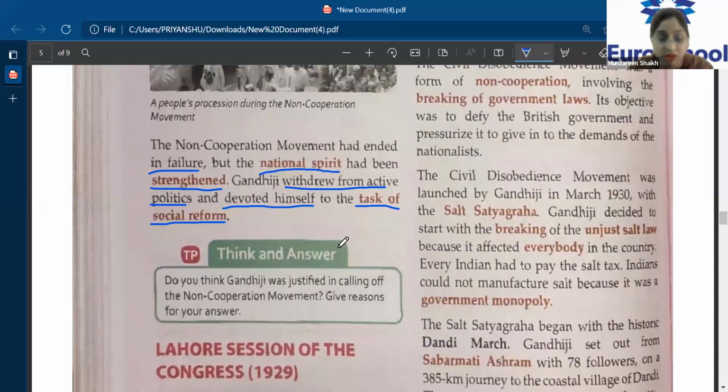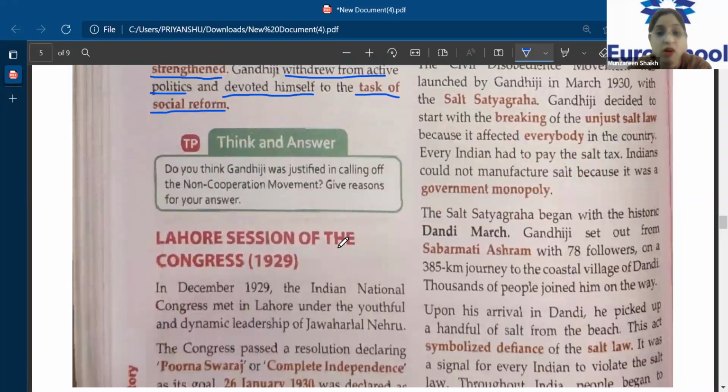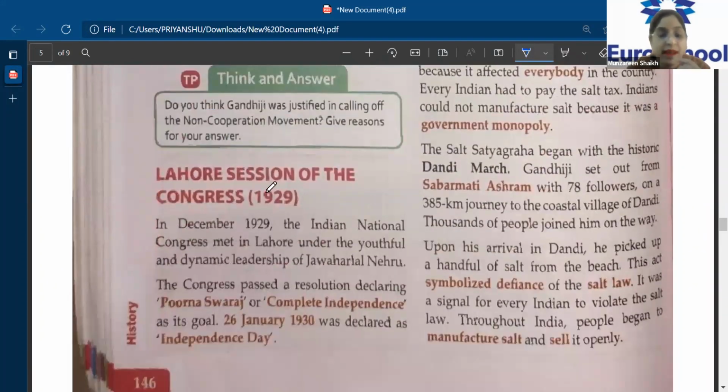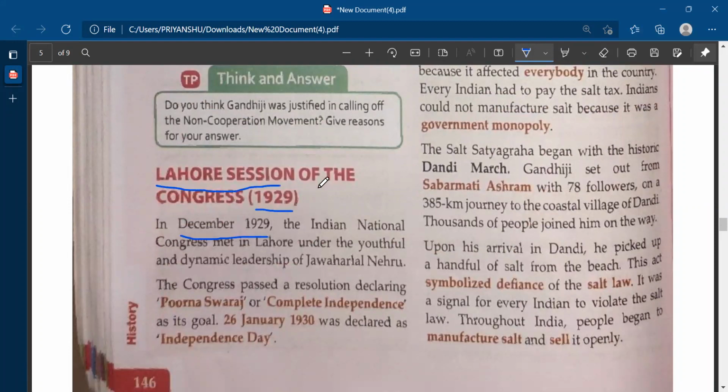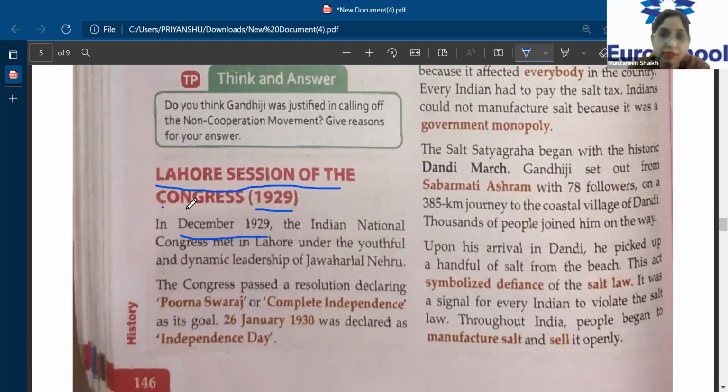Now let's see the next session, the Lahore session. This is very important, children. The Lahore session of the Congress, that is 1929. Clear, everyone, till here? Have you understood Chauri Chaura, and the reason why Gandhiji called off the movement? Understood. Okay, everyone.